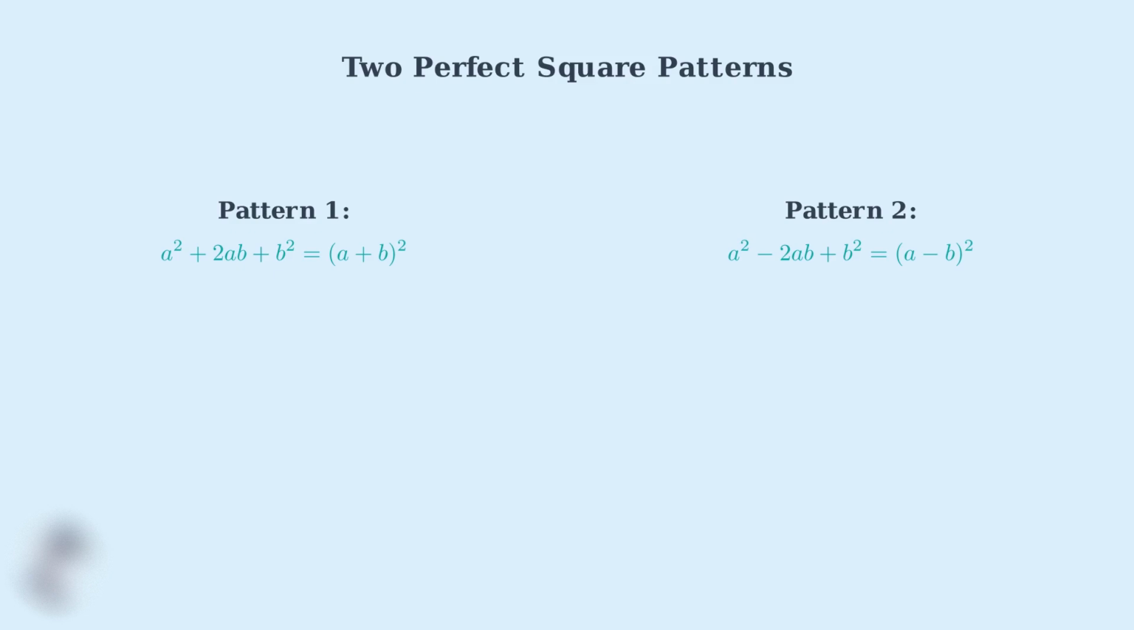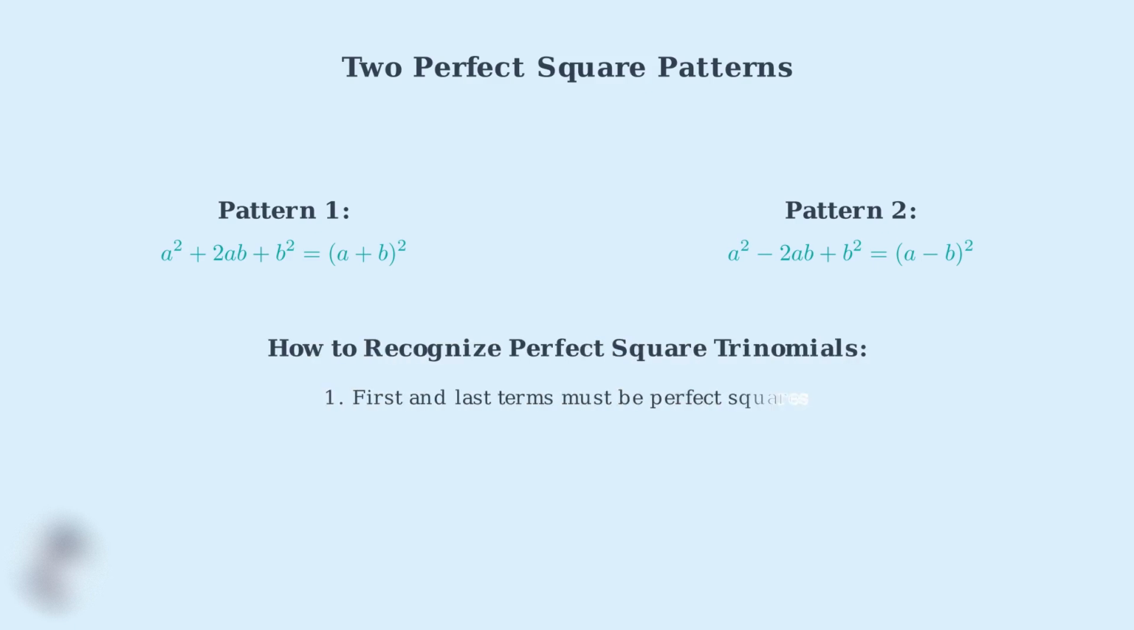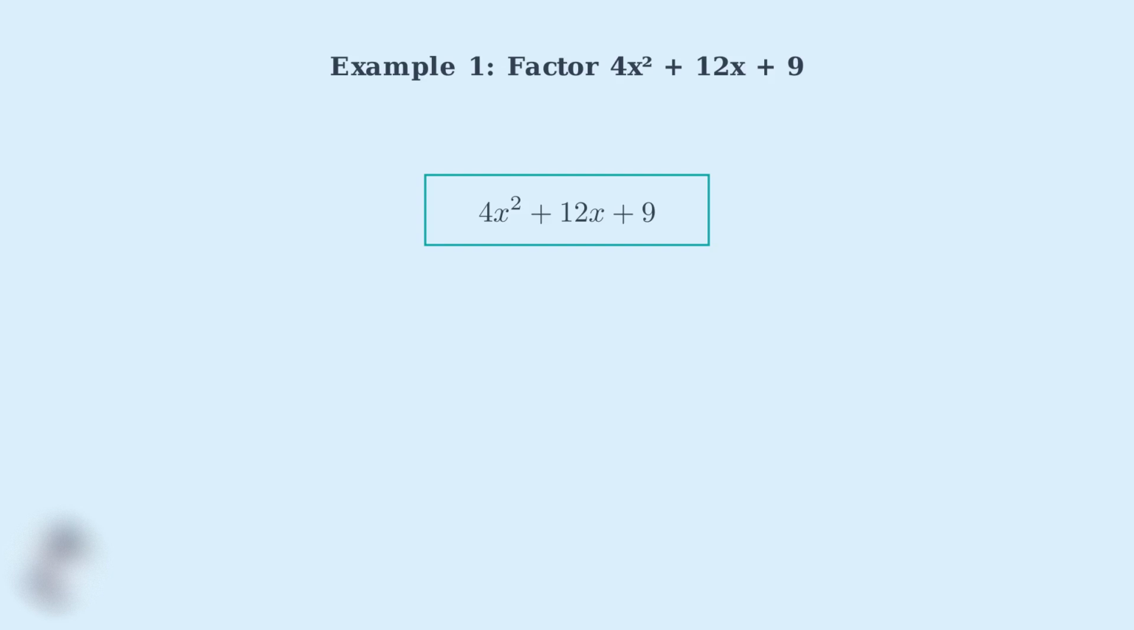Pattern 2 has a negative middle term: a squared minus 2ab plus b squared equals (a minus b) squared. To recognize a perfect square trinomial, check two things. First, the first and last terms must be perfect squares. Second, the middle term must equal 2 times the square root of the first term times the square root of the last term. For our first example, we need to factor 4x squared plus 12x plus 9.